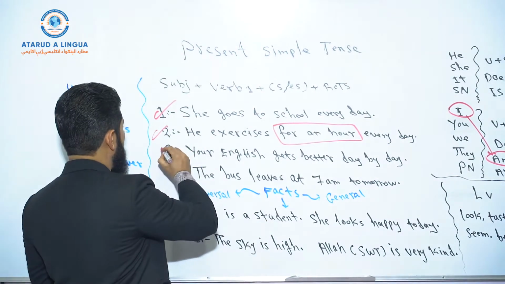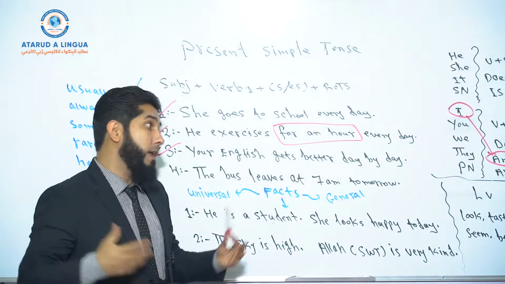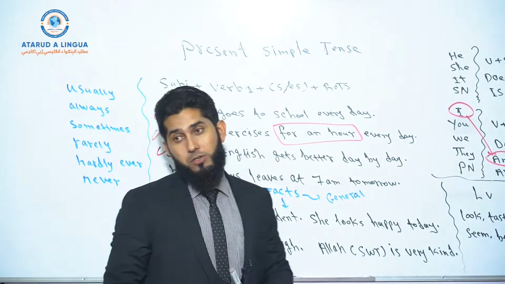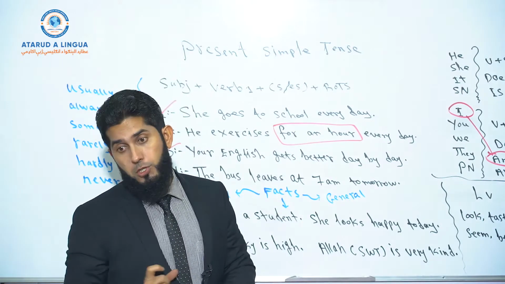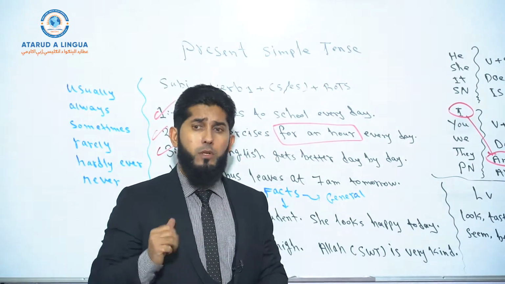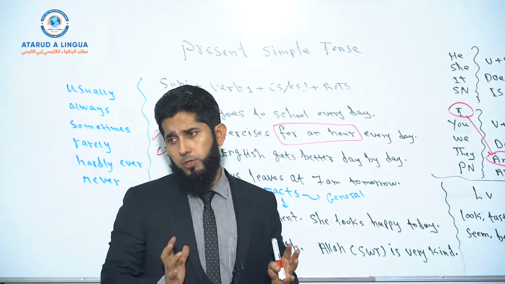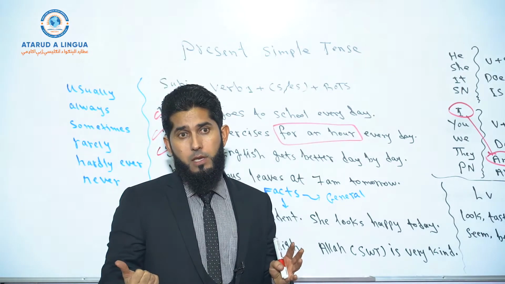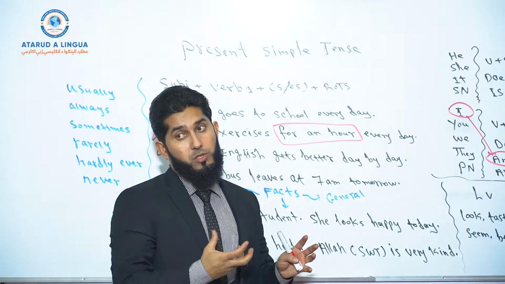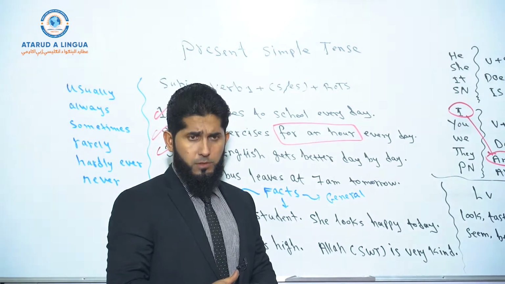So that was usage number 3. Keep in mind that all of us, all English learners, need to learn the usages of each tense. That's very important. So first, the structure. You need to know the structure, how to make your sentences correctly, how to use your words correctly in a tense, okay? So those are the rules, those are the structures. But usages, how to use and when to use a tense correctly.